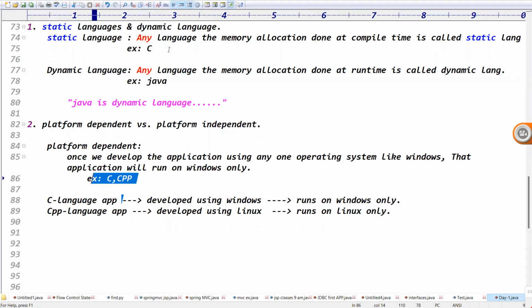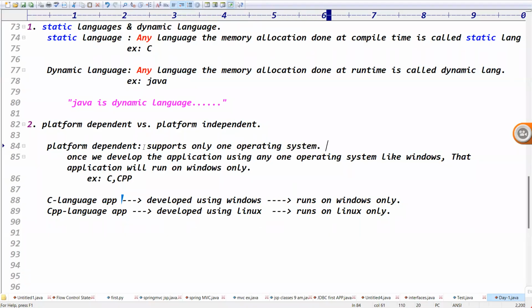It means C and CPP language applications support one operating system, not multiple. Definitely, C language and CPP language applications support only one operating system. That is called platform dependent.